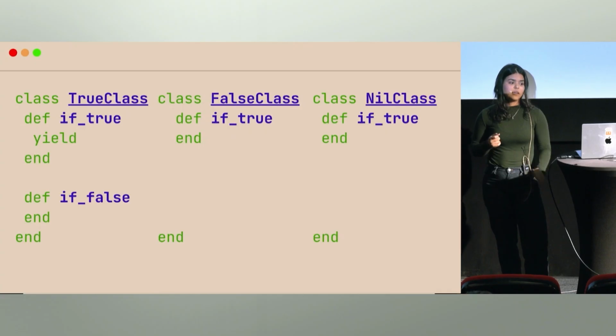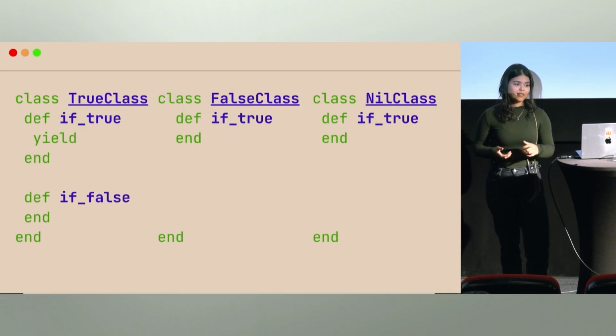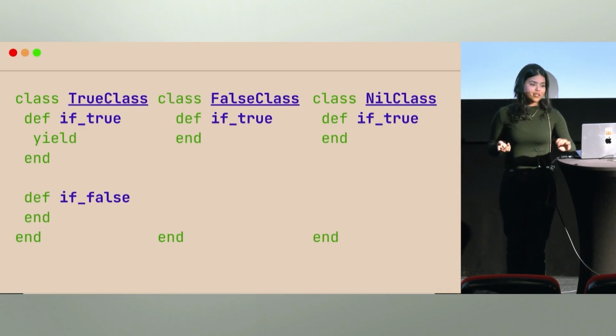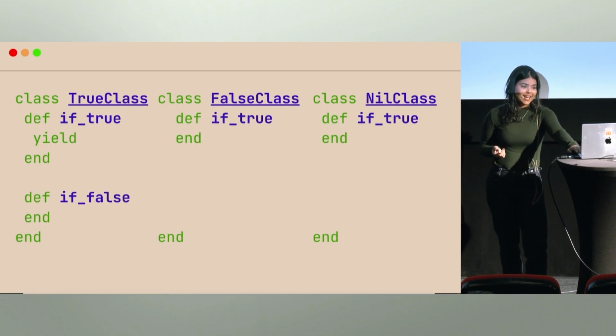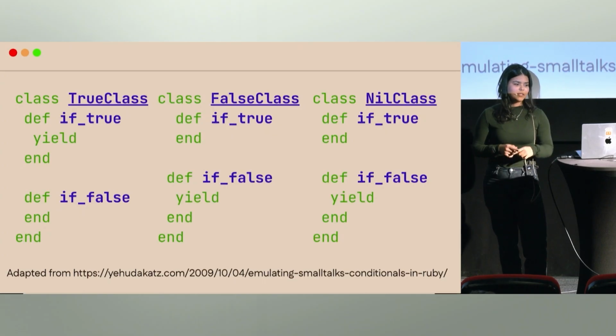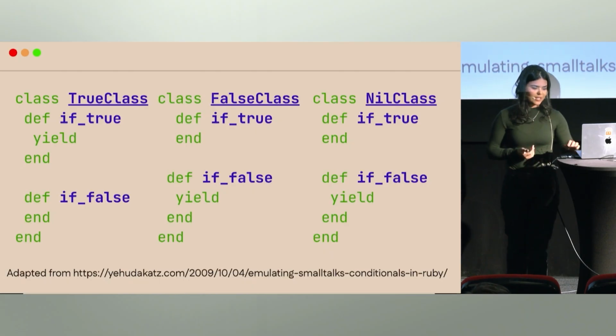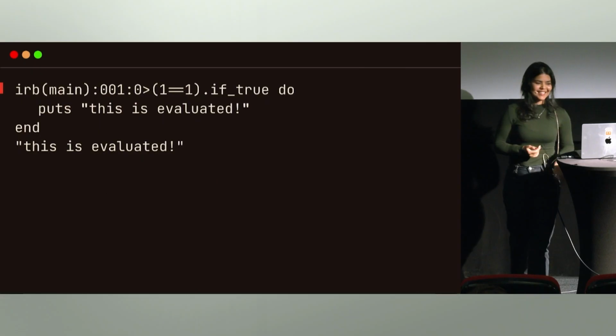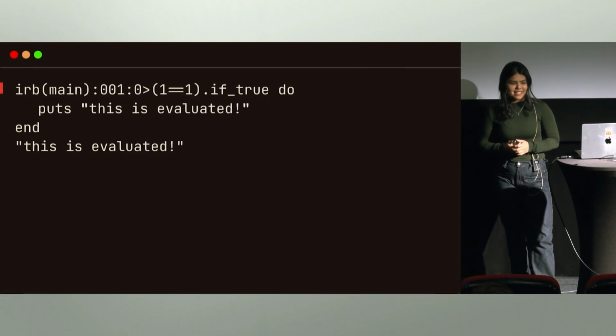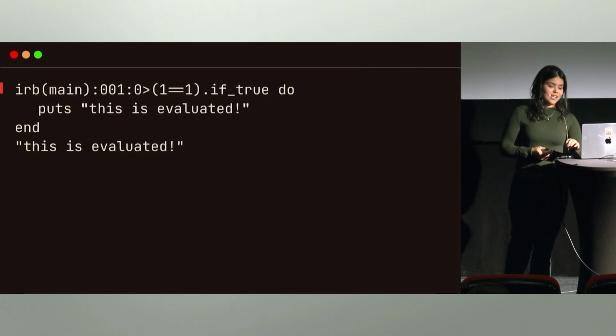And we have to be able to negate as well, like check for the falseness of our object. And we're gonna implement the if-false, which is just gonna do the opposite. In true class, if-false is not gonna return anything, and so on. You get the gist. This code is adapted from Yehuda Katz's blog, emulating Smalltalk conditionals in Ruby. I really like that blog post. And if you don't believe me, this actually works.